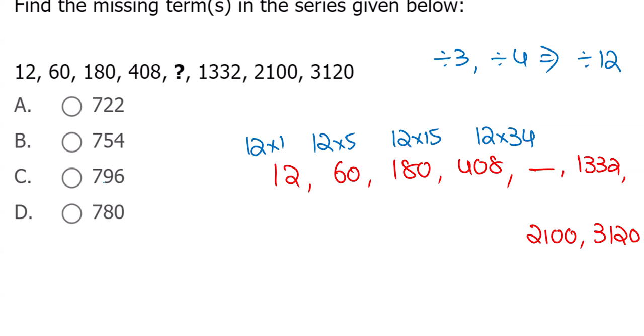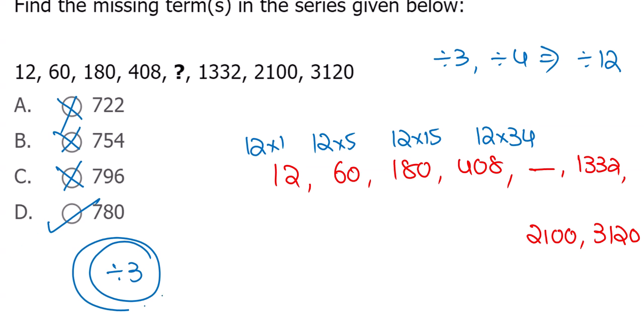So it's divisible by 4 and 3. This is 16 plus 6, 22. No. 12 plus 4, 16. Divisible by 3? No. So only option 780. Completed. Divisible by 3. I'm not applying the series logic here. I'm comfortable to check which is divisible by 3. Only one option is divisible by 3, as well as 4 in fact.